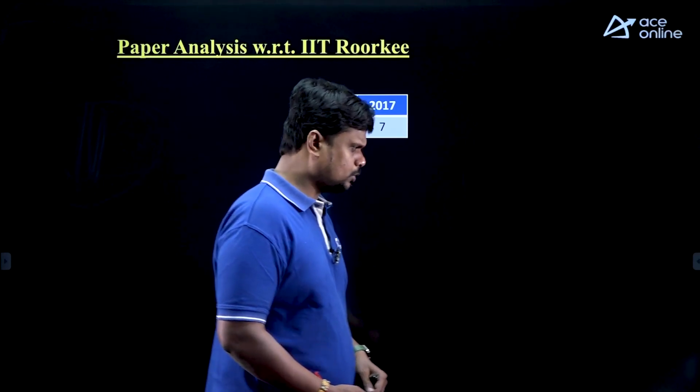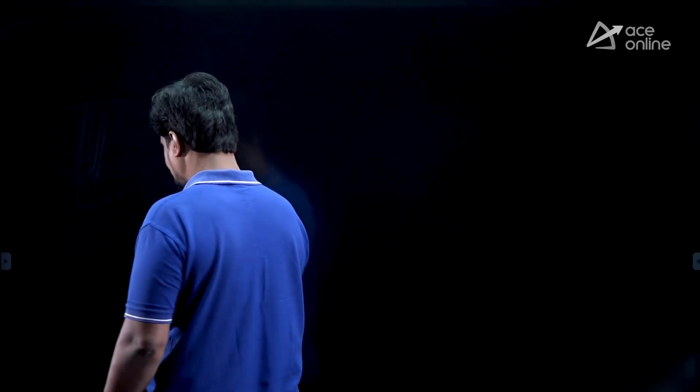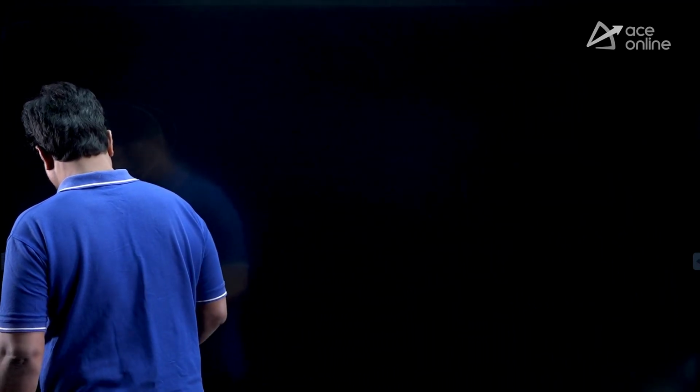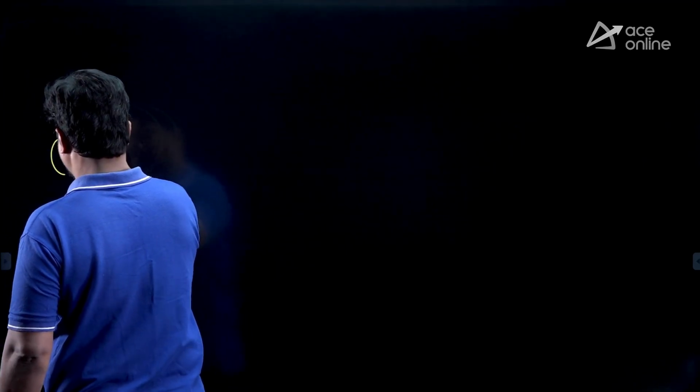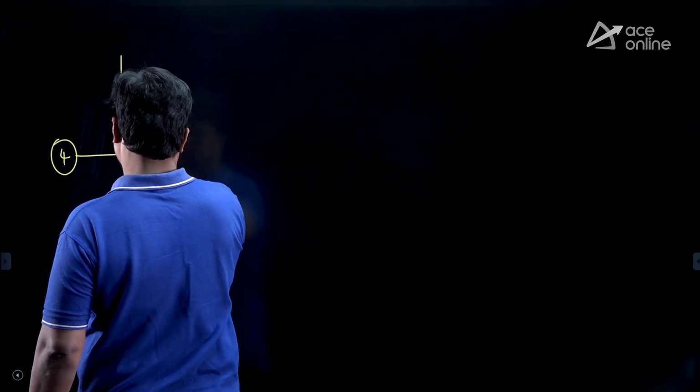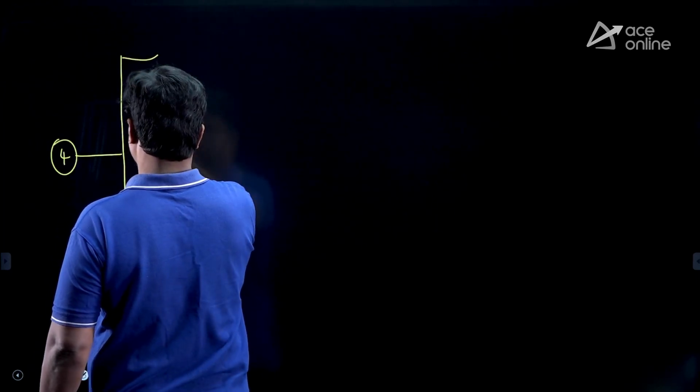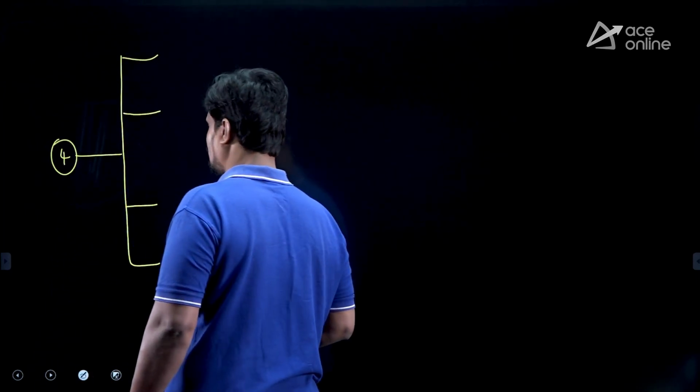Before going to the revision session, recall what topics we have. According to the syllabus, we have majorly 4 topics. What are the 4 topics?